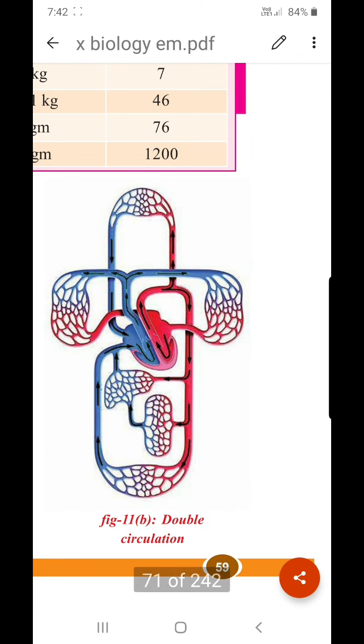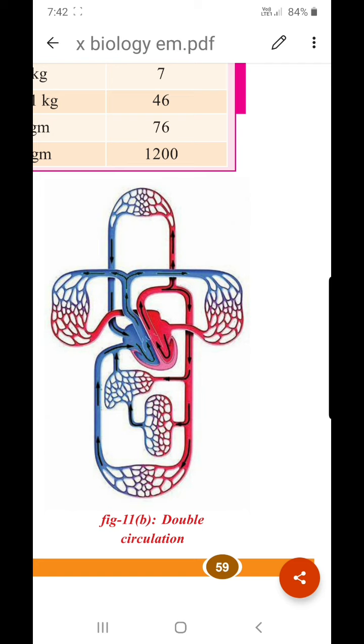And coming to the next picture, we can understand that half section of the heart is filled with impure blood and the other half is filled with pure blood. That means the supply of pure blood and impure blood alternates in the heart. So this is the speciality of double circuit circulation or double circulation.